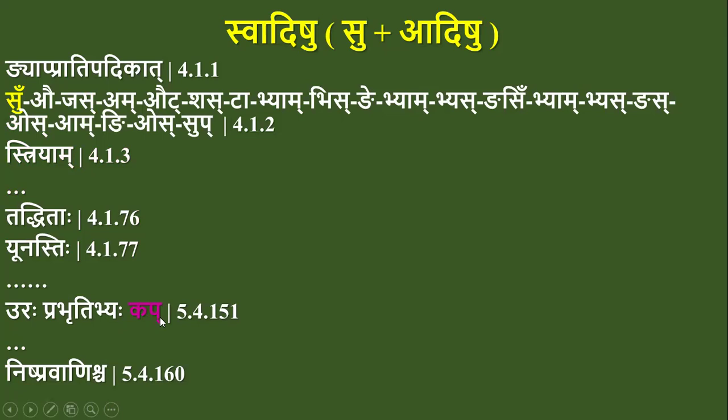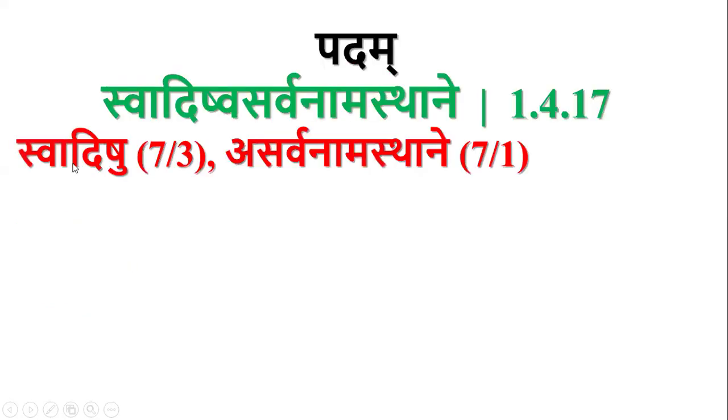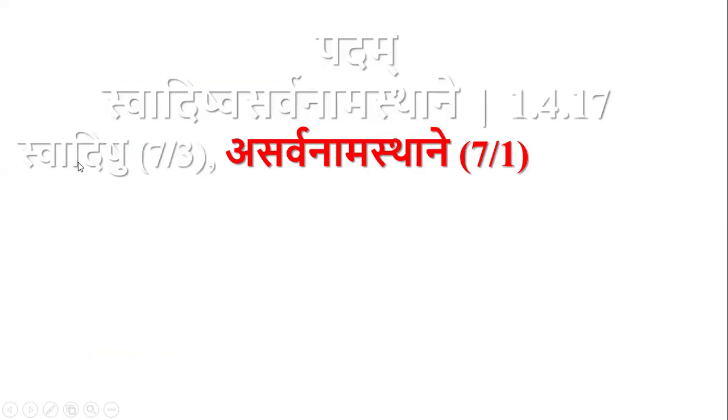Ura Prabhritibhyah Kap is the last pratyaya in this adhikara. Starting from Su up to this Kap pratyaya, whatever the pratyayas are, they are called Swadi. So Swadi refers to all Supratyayas, all Stri pratyayas, all Taddhita pratyayas. That's about Swadishu. Next, Asarvanamasthana.